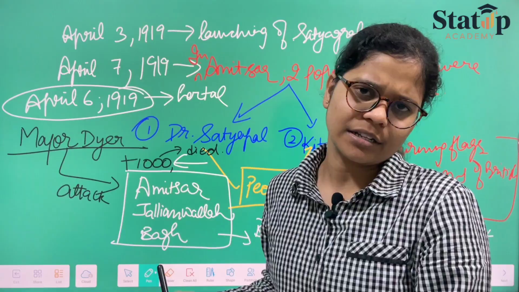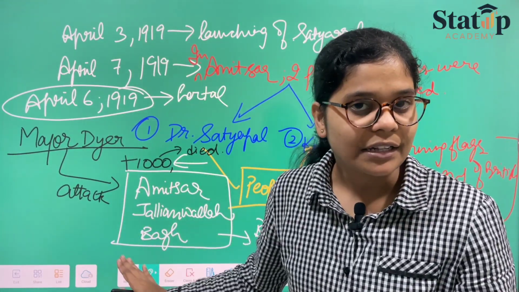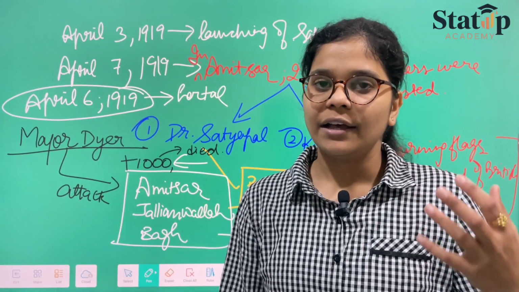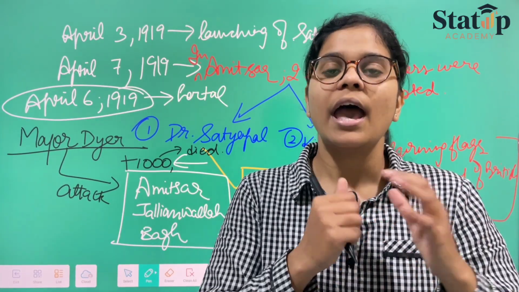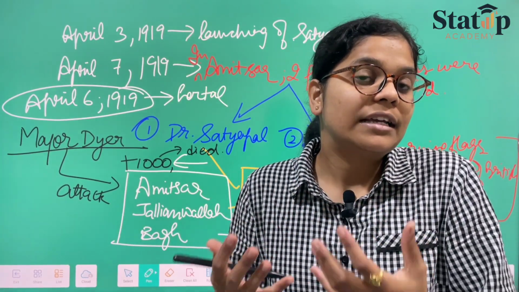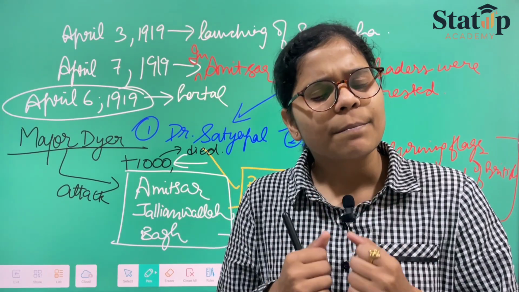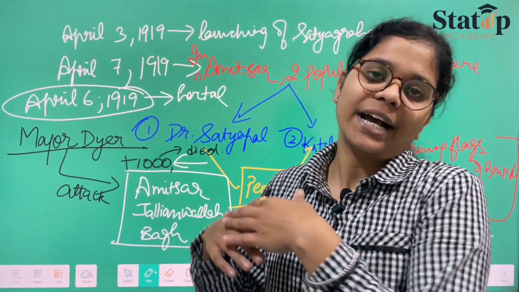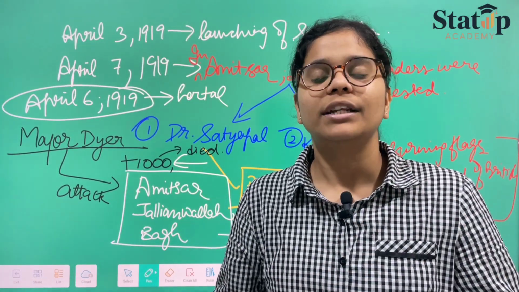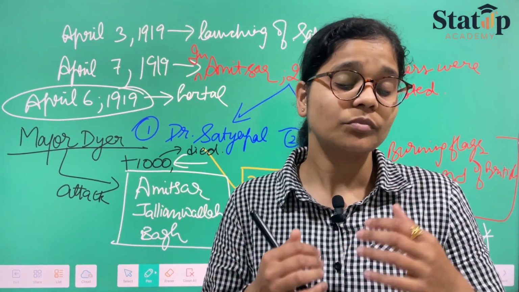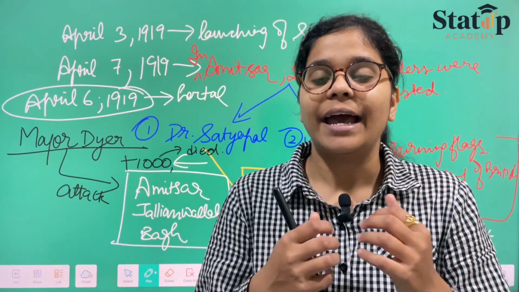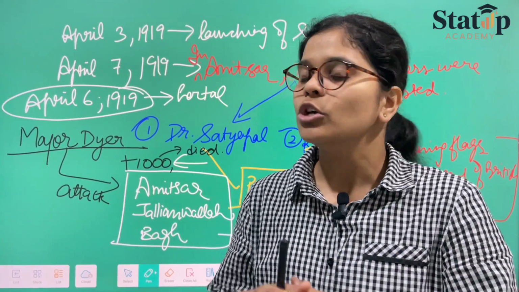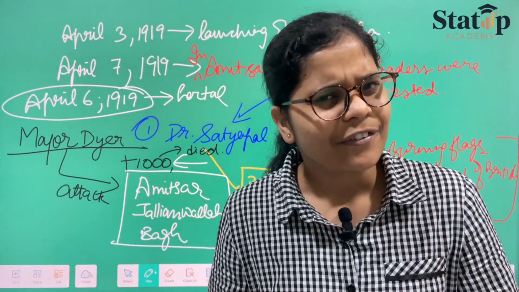public unnecessarily. This was just a simple gathering, and he said that he attacked because he felt that people were having arms and planning against the British government. Therefore, it became necessary for him to give the command to his army to attack such people. Then the question came forward: how can children or women carry arms? How will you justify this statement? So General Dyer said that he felt like that.